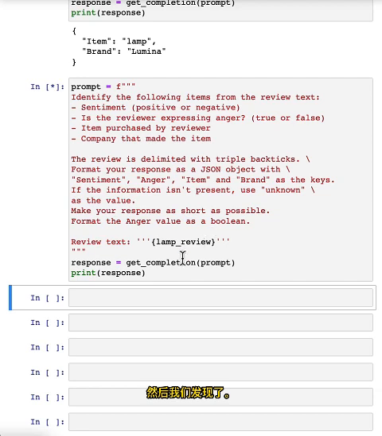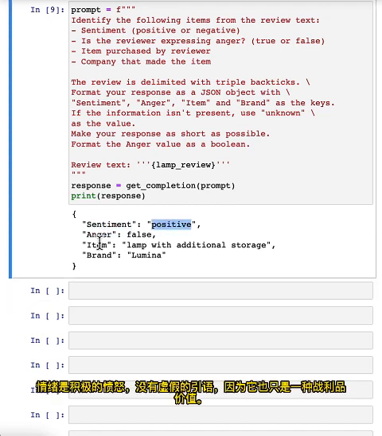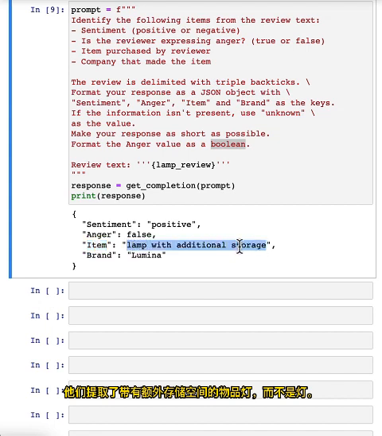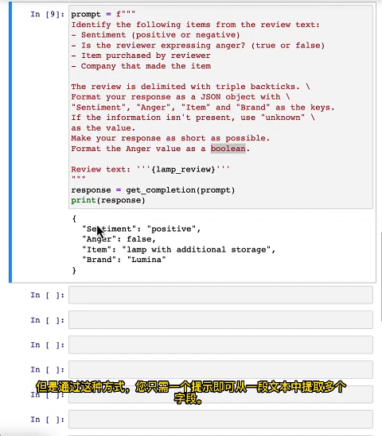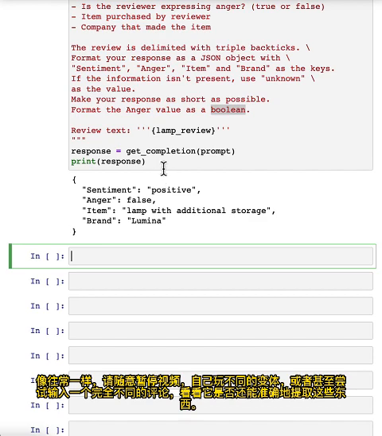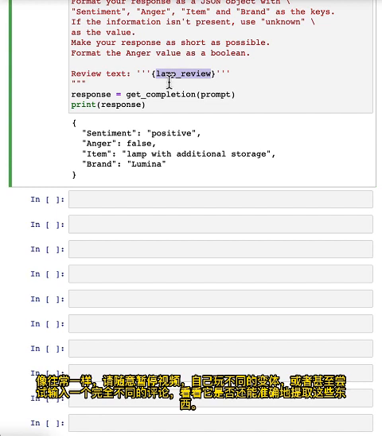And let me run that. And this outputs a JSON where sentiment is positive, anger is false, and there are no quotes around false because I asked it to just output it as a Boolean value. It extracted the item as lamp with additional storage instead of lamp. Seems okay. But this way, you can extract multiple fields out of a piece of text with just a single prompt. And as usual, please feel free to pause the video and play with different variations on this yourself. Or maybe even try typing in a totally different review to see if it can still extract these things accurately.